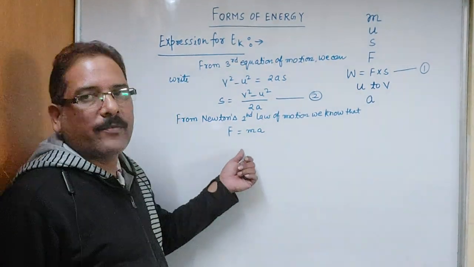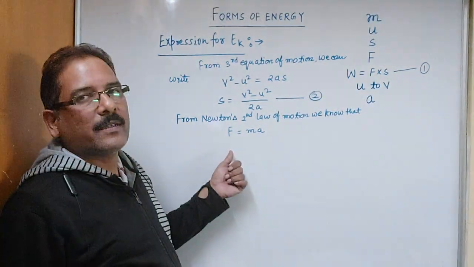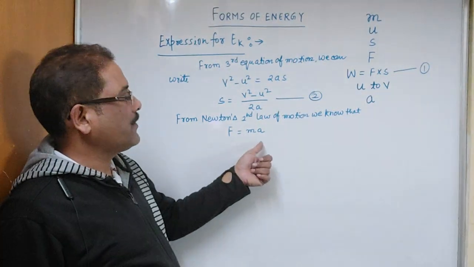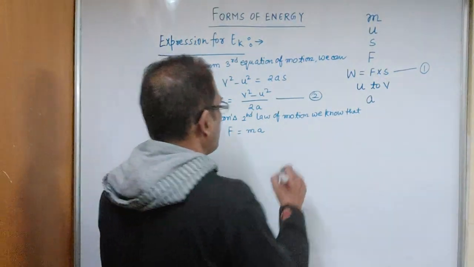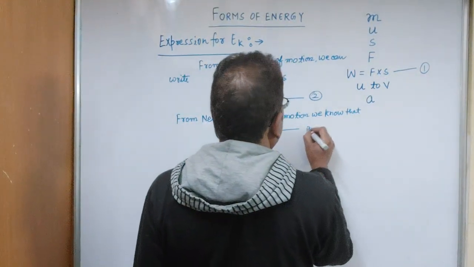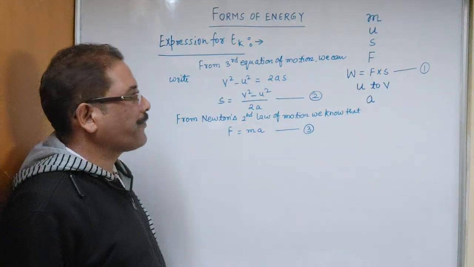You all are familiar with this equation, how to measure force. Force is equal to mass into acceleration. Mark it as equation 3.